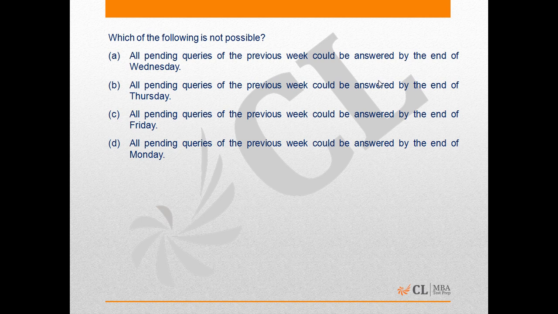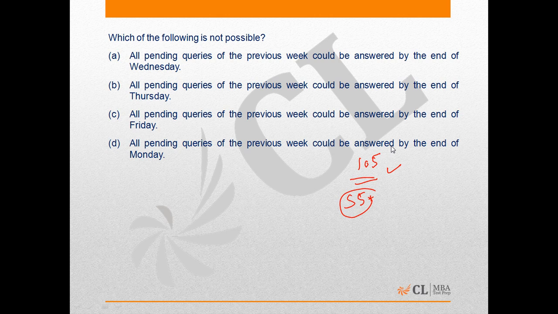If we calculate the total number of queries of the previous week, it comes out to be 105, and the total number of queries that could have been answered on a day could not exceed 55. So at least 2 days were required to answer all the queries of the previous week. Here the first statement is all pending queries of the previous week could be answered by the end of Wednesday. This is very much feasible, so it is possible.